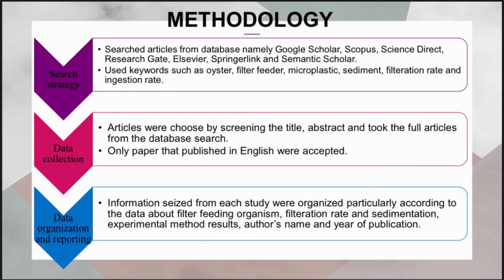Next is data collection. Articles were chosen by screening the title, abstract, and then the full article from the database research. Only papers published in English were accepted. And lastly, data organization and reporting. Information from each study was organized according to the filter feeding organism, filtration rate and sedimentation, experimental result, author name and year of publication.